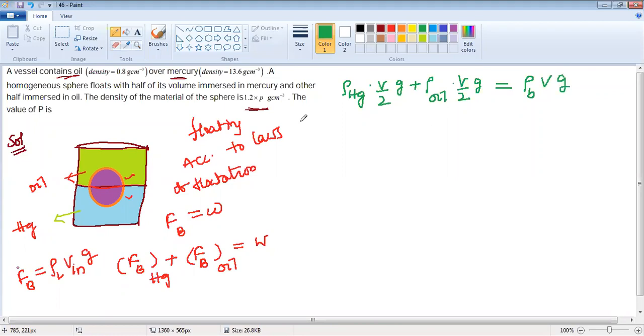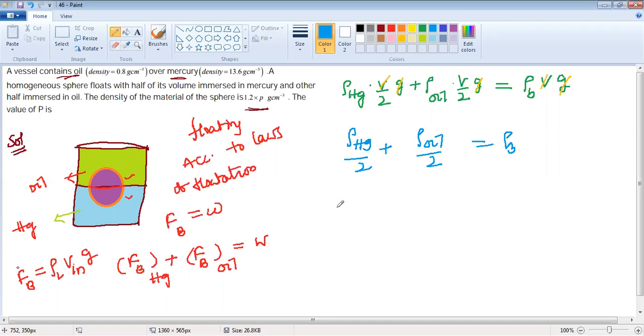See, the question asks the density of the material. So just look at that. g will be cancelled on either side. Volume is also cancelled on either side. Now we got it: the density of Hg/2 plus the density of oil/2 equals the density of the body.